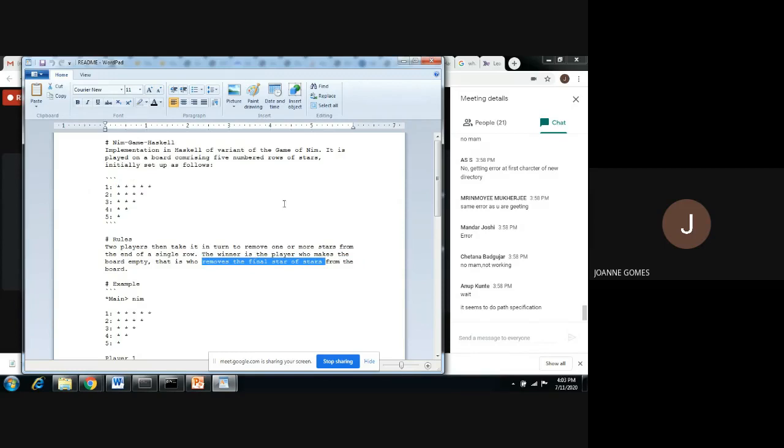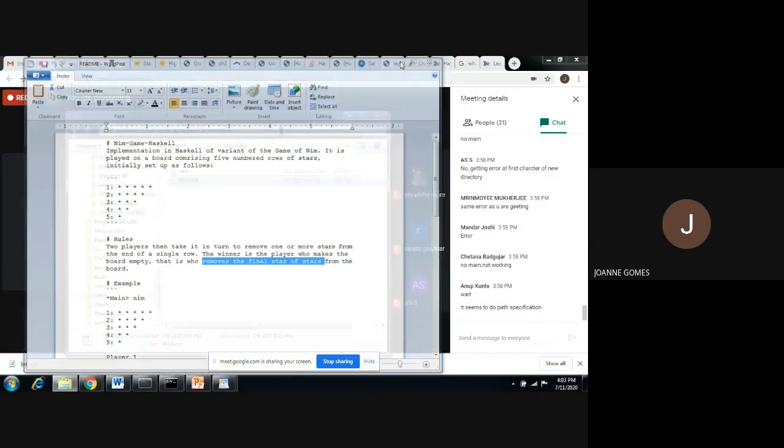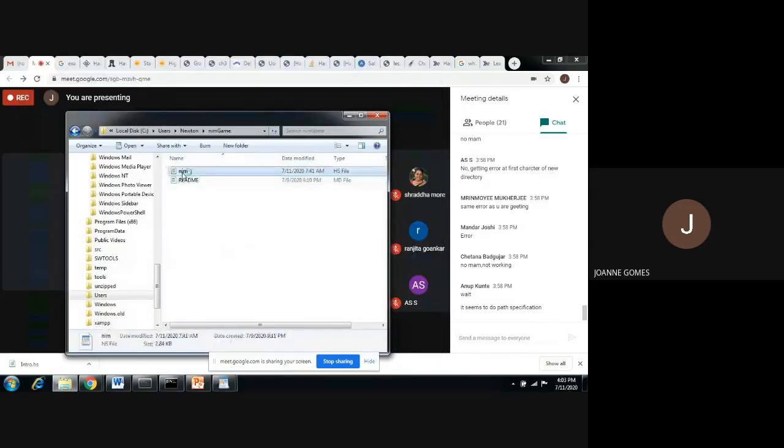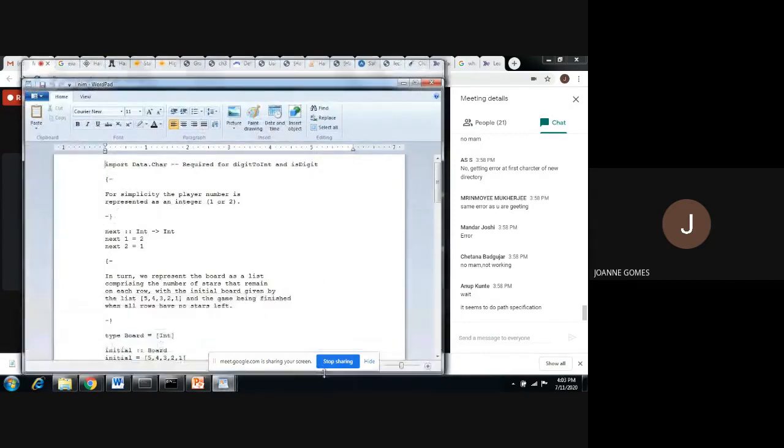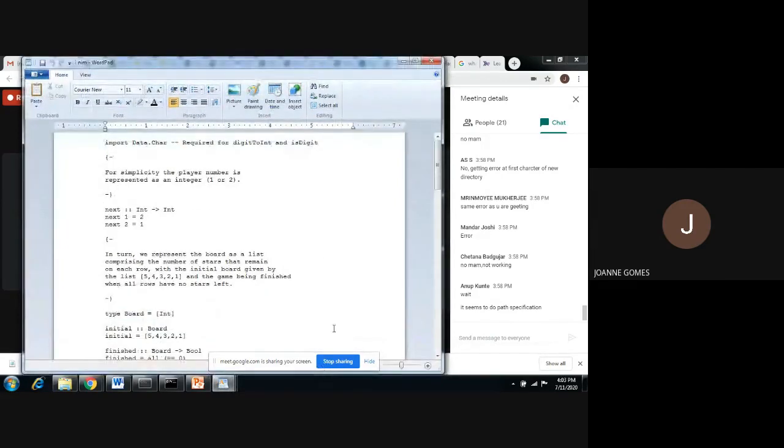Now this is a 2-player game. You can make it 3-player, 4-player and modify the program. So we'll just open that file. This is a ready-made program I got from the net. Sir, you had sent one, but I had already studied this a little bit.